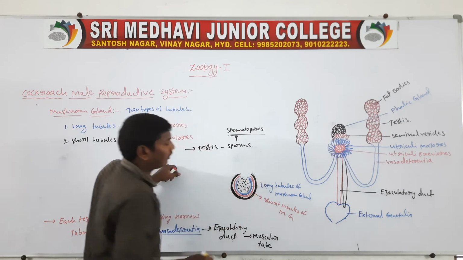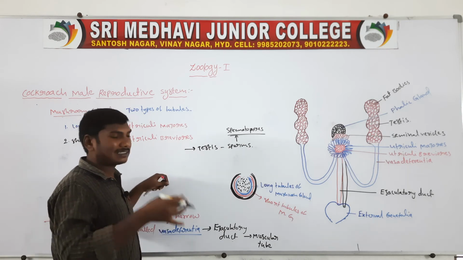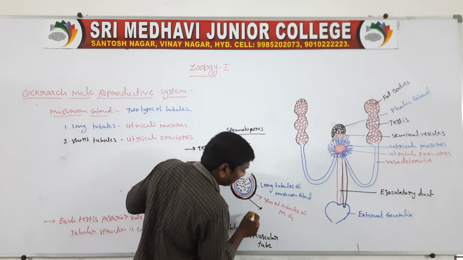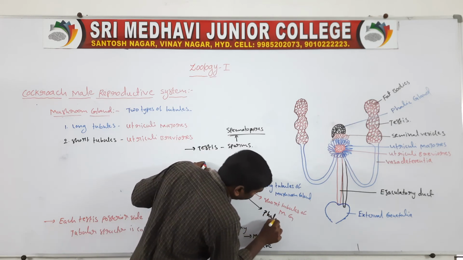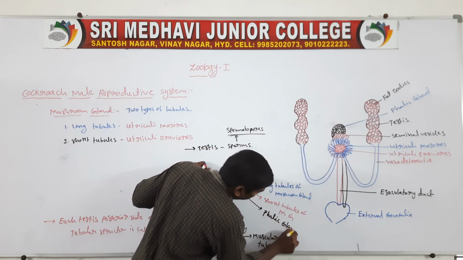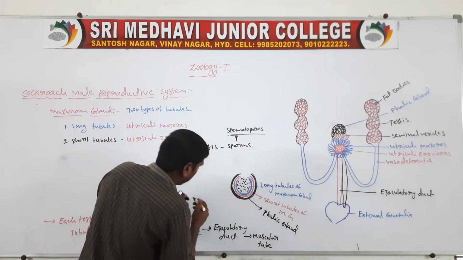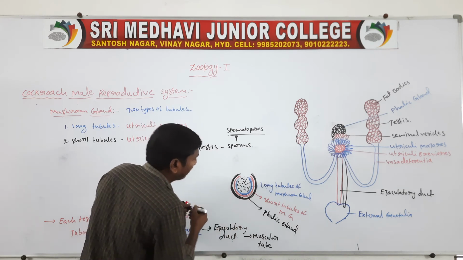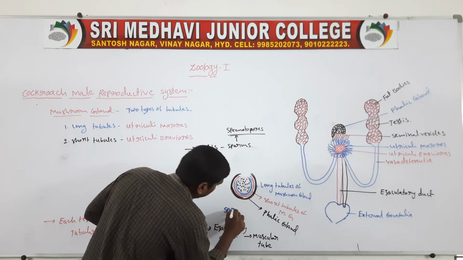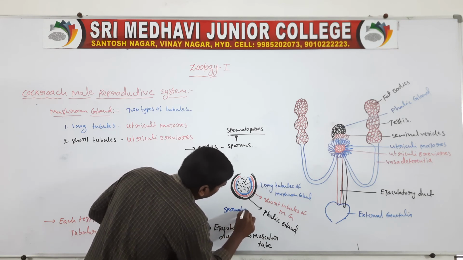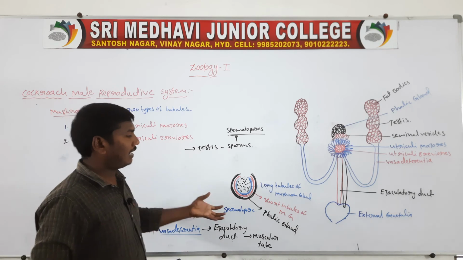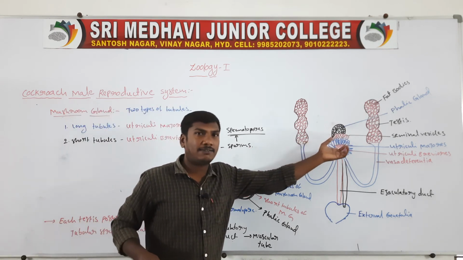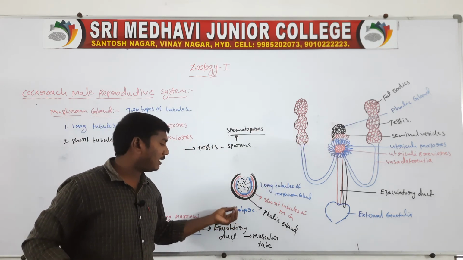So these are the outer membrane. The outer membrane is a strong membrane. This membrane is a secretion; it is the formation of the phallic gland. These are the spermatophore. So these are the glands, the seminal vesicles. In the seminal vesicles, the formation of the spermatophores.